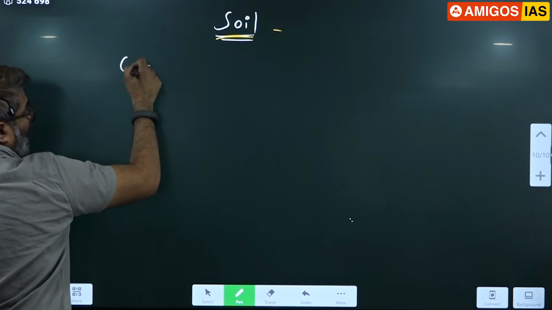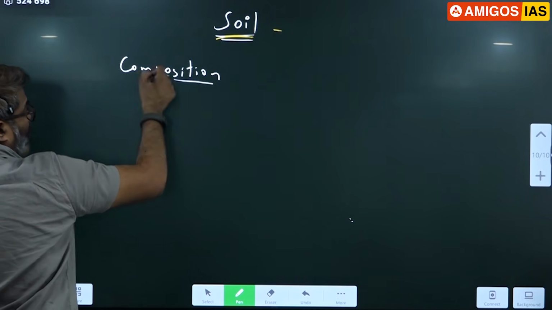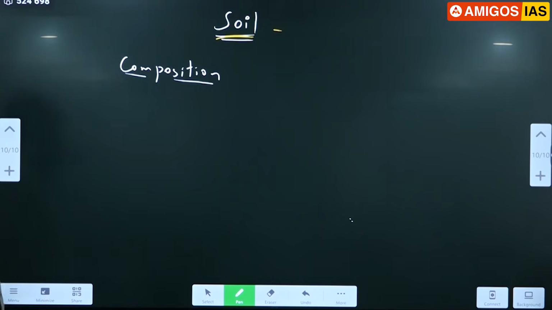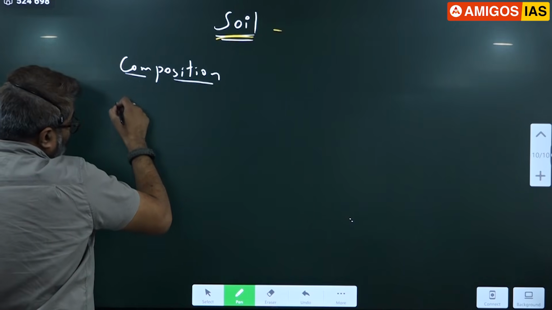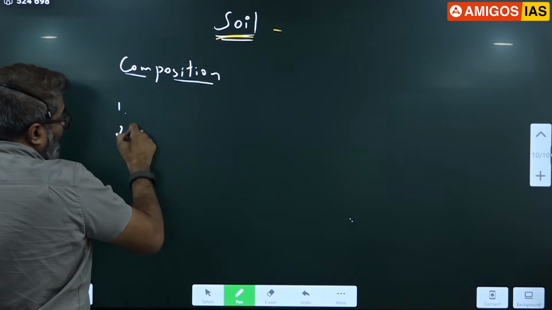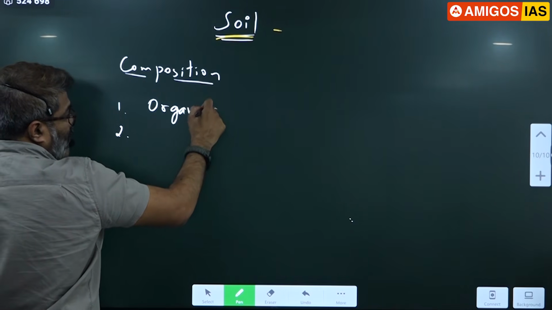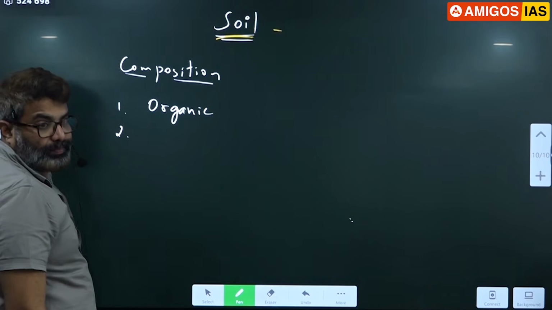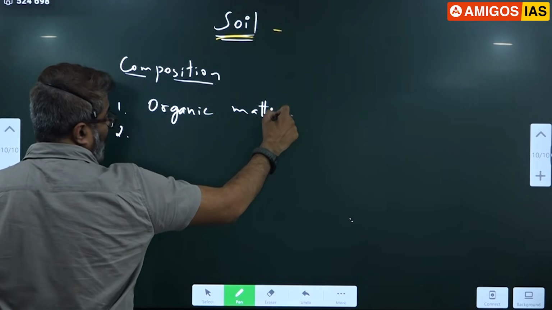Next, write composition. I told you soil is formed from rocks. So obviously rocks contain minerals. Those minerals will come to soil. Soil has a lot of organic matter also because of the plant and animal matter. So the most important composition of soil is organic matter.